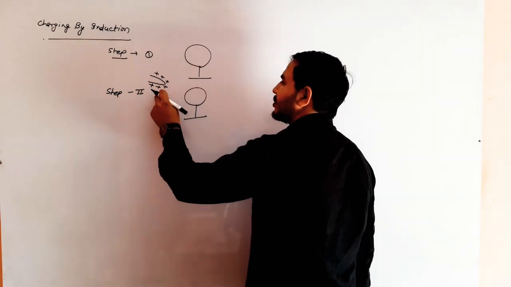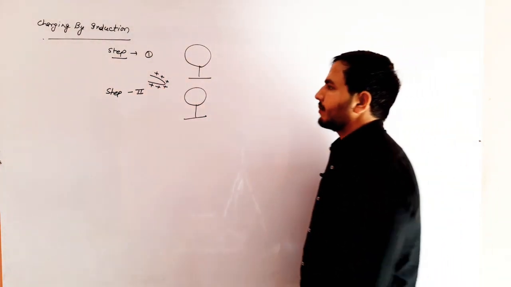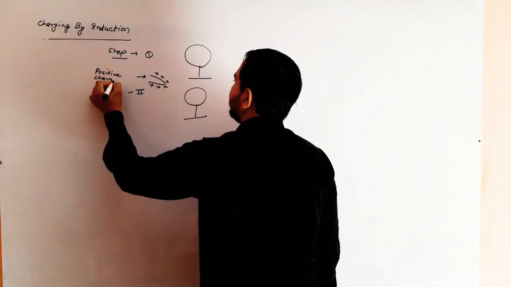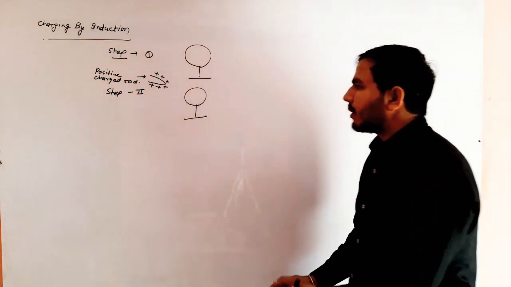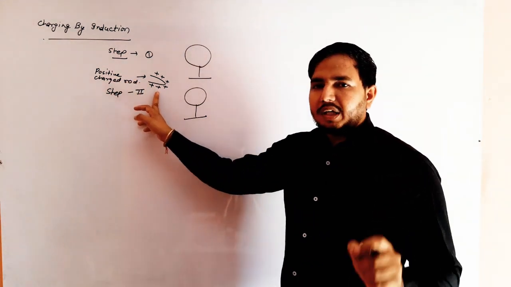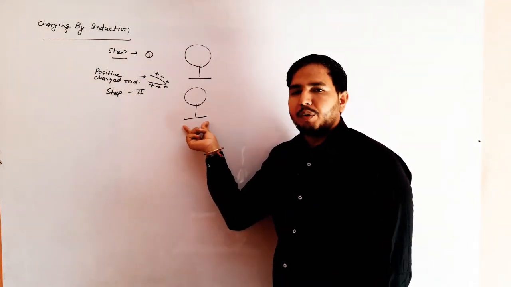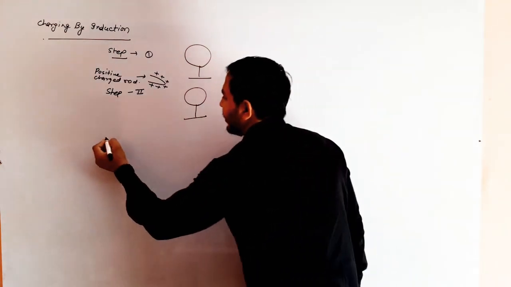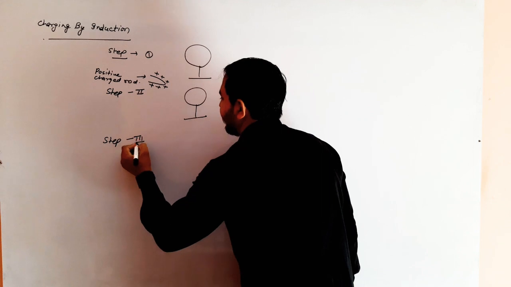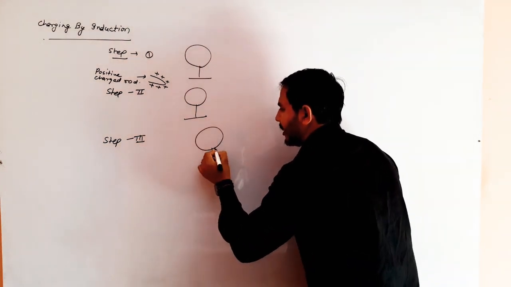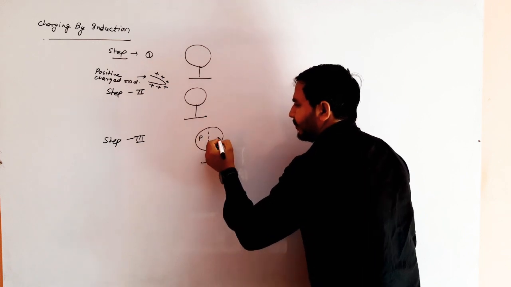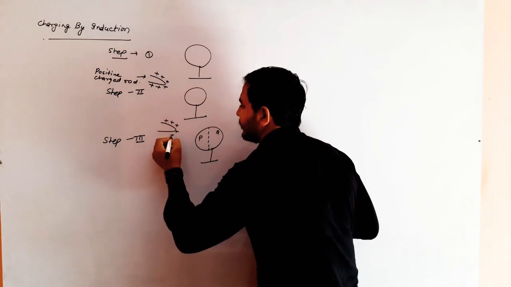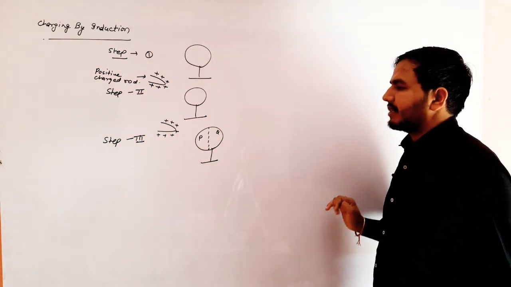You can take a negative charged rod here. I take a positive charged rod here. This is the positive charged rod. Clear? When a positive charged rod is brought near the uncharged body, then two poles are generated on the uncharged body. According to step third, this pole is called P and this pole is called Q, and this charged body keeps remaining as it is.